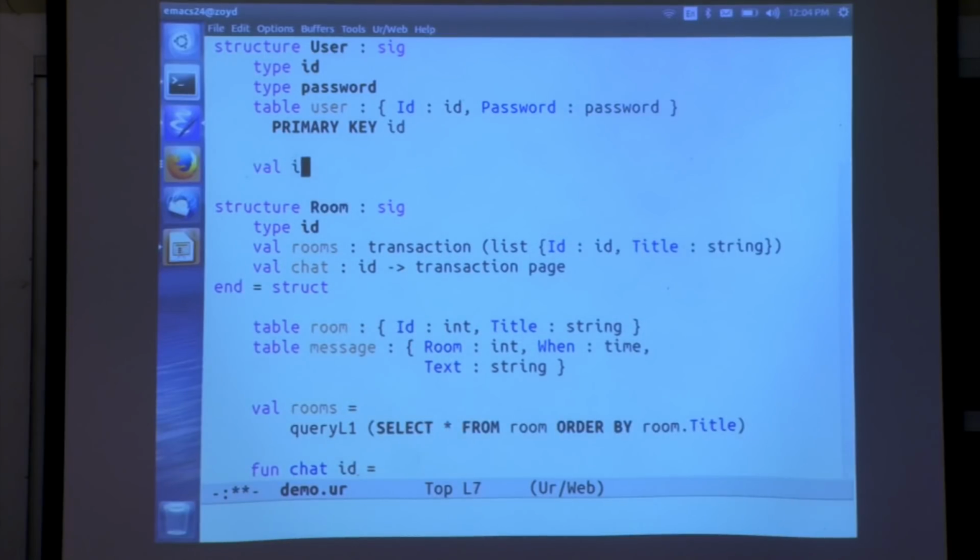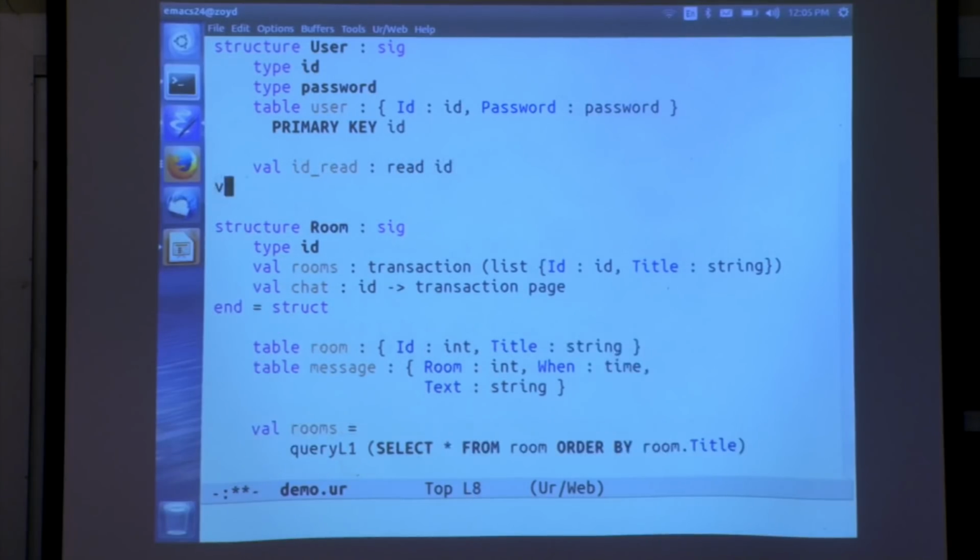But we might want to allow them to be input from strings. We might want to allow one direction of conversion between strings and these types. So that's what I'll do here. These are details I don't want to try to explain, but this is like a declaration: you're allowed to convert strings into IDs. For those who speak Haskell, this is a type class instance. For those who don't, it's permission to turn strings into IDs. We're going to leave out the other permission. We don't want to be able to turn an ID back into anything.